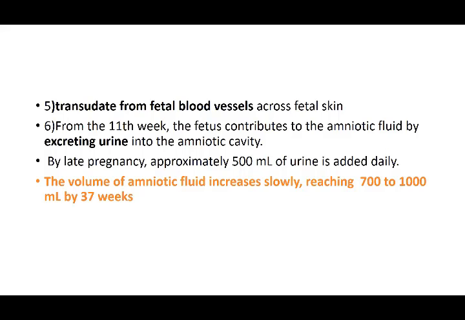That is till the end, so gradually it is increasing. It is going through a circulation, but it is gradually increasing. 300 to 400 ml are formed daily. They are taken in by the baby, go into circulation, and then are added. So the increase continues as the baby grows. Sometimes the level falls in the production of the liquor amnii, but ultimately at term, that is 37 to 40 weeks, the final amount is 700 to 1000 ml.